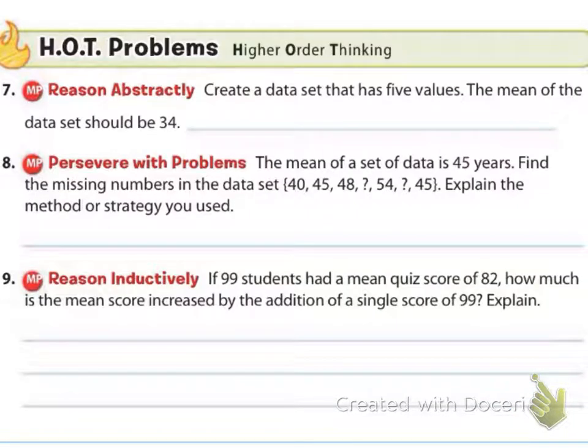All right, guys, I'm going to skip over to some of the hot problems that we have in our homework. One of those being number 8, where it says the mean of the set of data is 45 years. Find the missing number for the data set of 40, 45, 48, question mark, 54, question mark, 45, and explain the method or strategy that you would use. What I'm going to assume is that each of these question marks are going to end up being the same amount. Otherwise, this is a really complex problem.